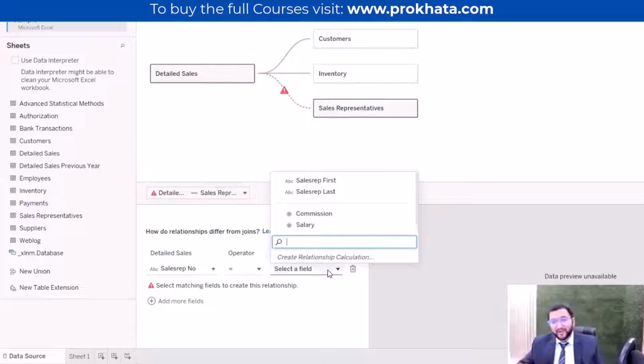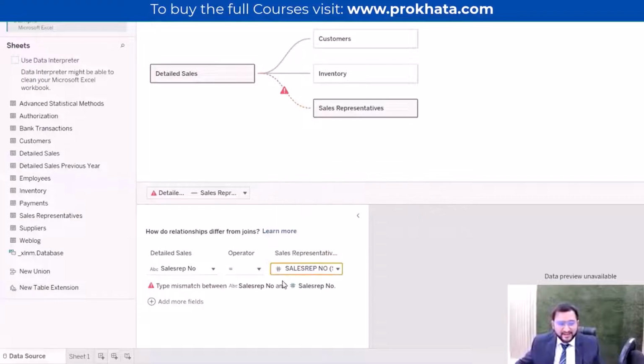It is the number format. Like, it's not only the number format, it is the complete format, the data type. So it is because the data type was different in both sheets. So if I see here, in detailed sales the sales representative number is a string type. String type means ABCD, alphabet types. And in the sales representative sheet, the column which is depicting the sales representative number is in a number type. So how can we identify this?